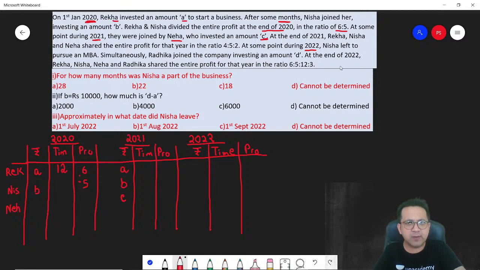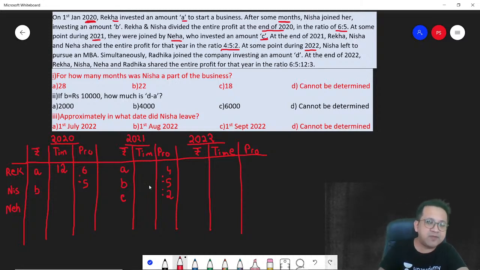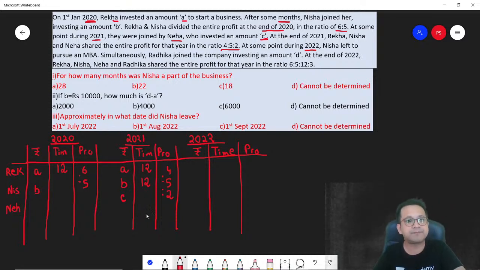At the end of 2021, Rekha, Nisha, and Neha shared the entire profit in the ratio of 4:5:2. Correct? Remember, the third person, Neha, joined somewhere in the middle of 2021. Rekha and Nisha are there from the previous year, so they were there for all the 12 months. Only the third person enters in between.